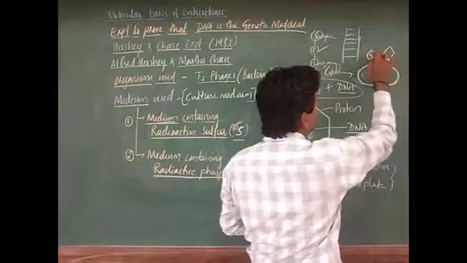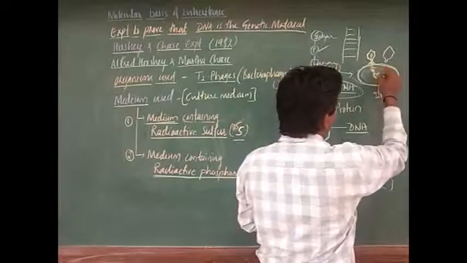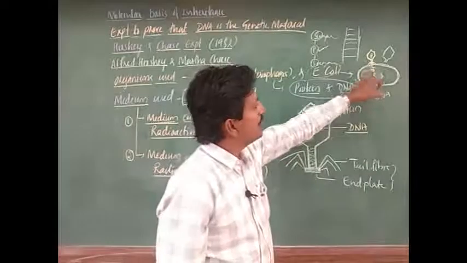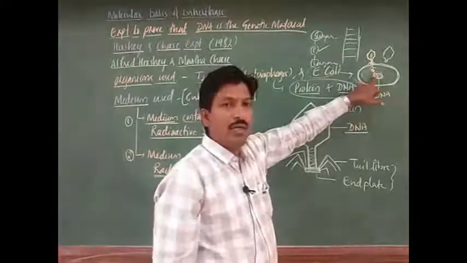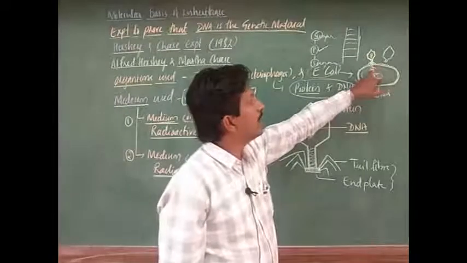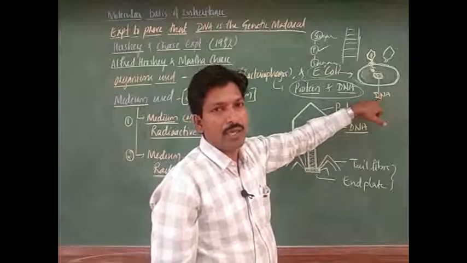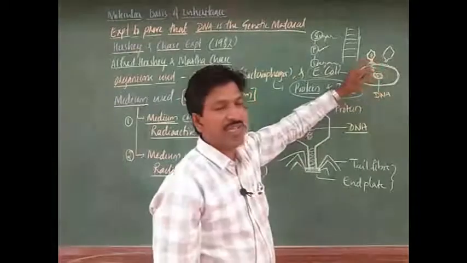The DNA completely enters here, and that material is blended with the DNA already present in the bacterial DNA. This viral DNA is blended with bacterial DNA. In this way the mechanism takes place during infection.